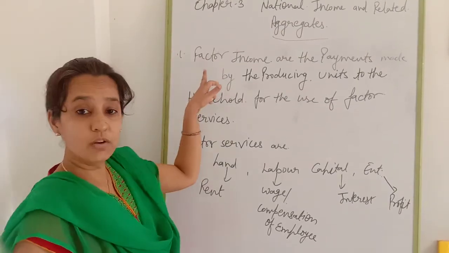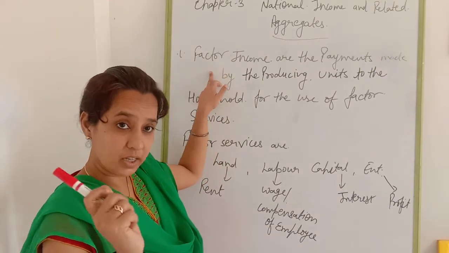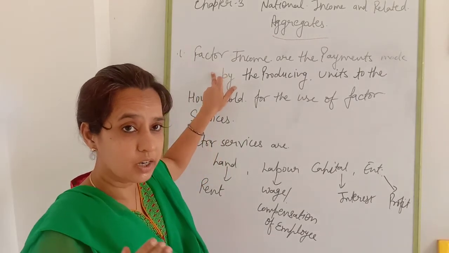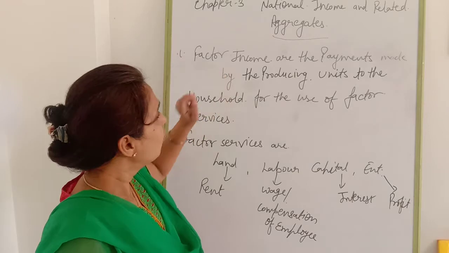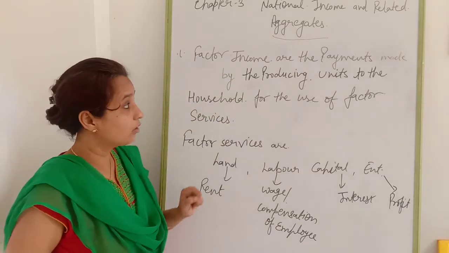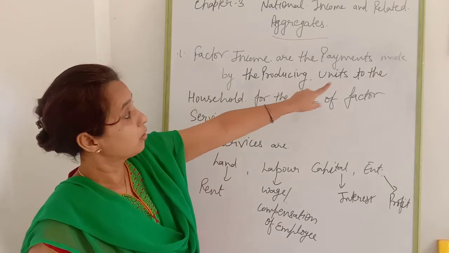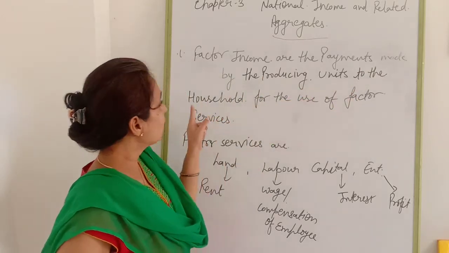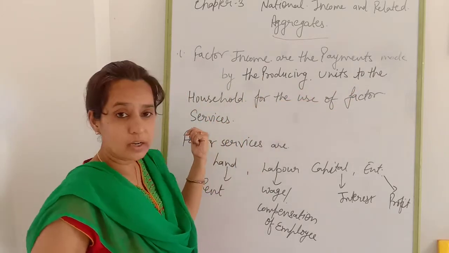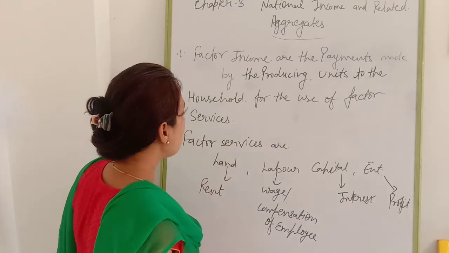Now, first of all, we are going to discuss factor income, which is a very important content of national income. What is the meaning of factor income? The payments received by the household from the producing units for the use of factor services are known as factor income.